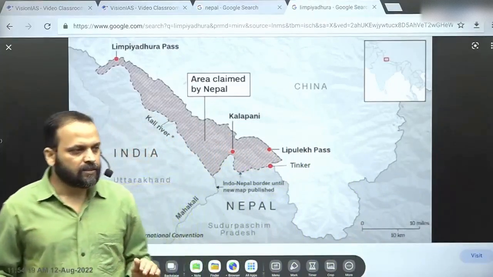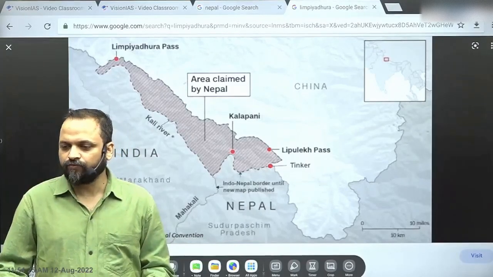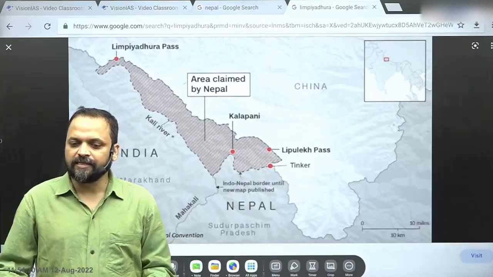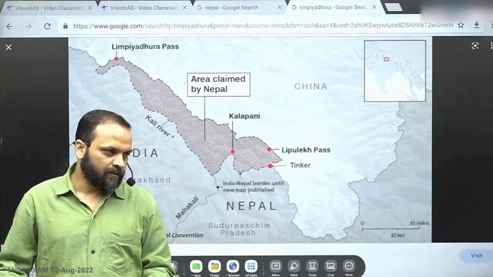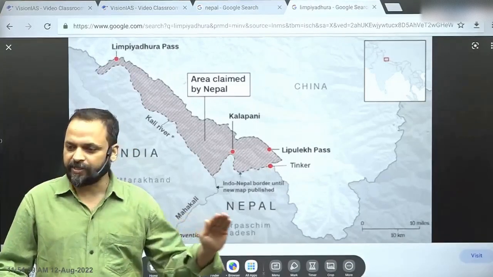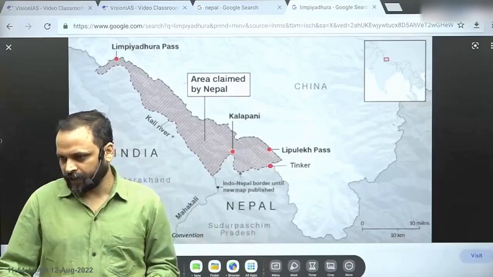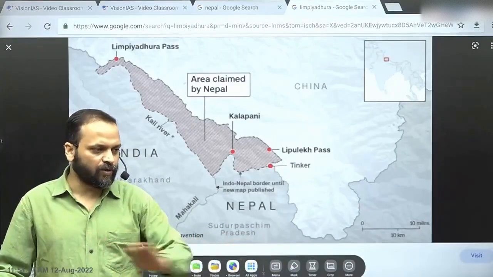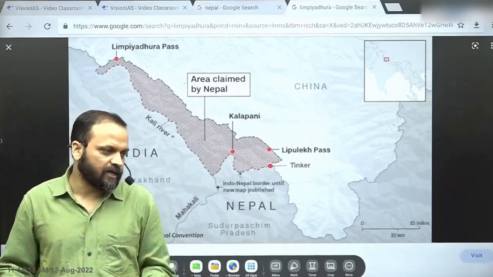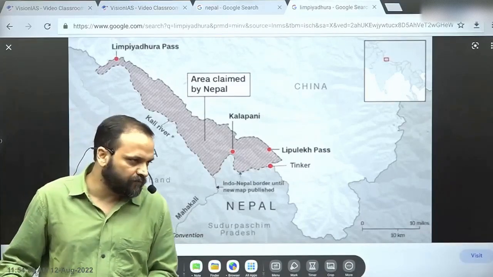However, the final agreement to formalize the boundary is yet to be signed. Right? So the joint level team in 1981 conducted surveys, prepared strip maps of smaller areas. And through this process, on 98% of the border, there is clarity, a common understanding. However, what is remaining? Signing of a final agreement for formalizing the boundary.